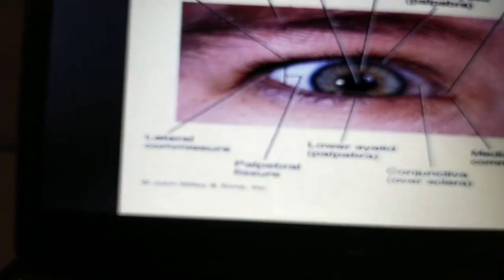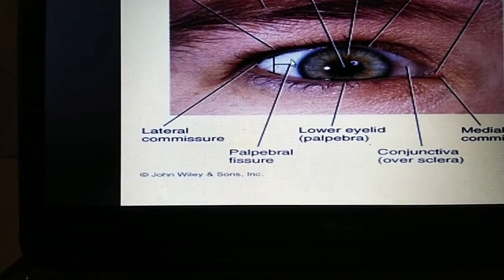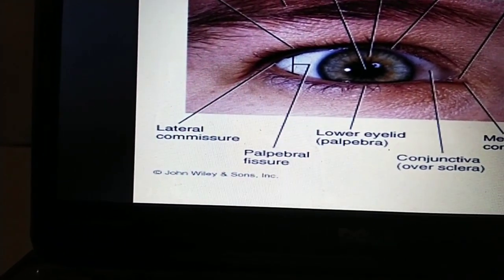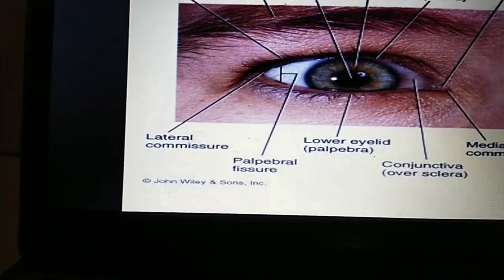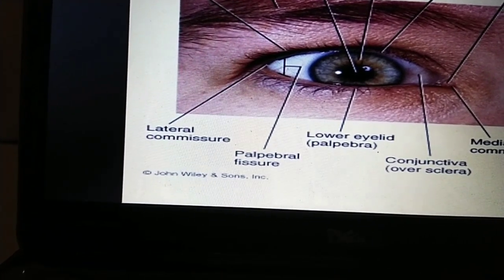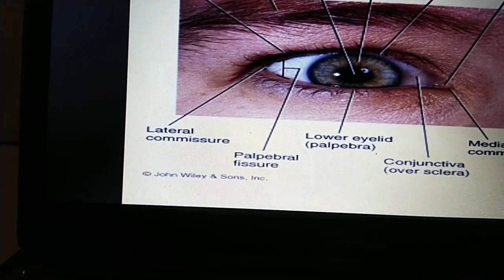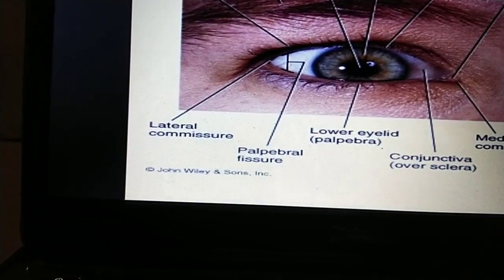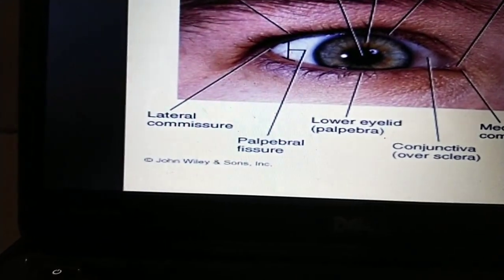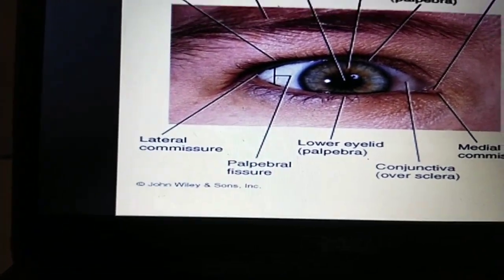And this is the conjunctiva. Here you can see the conjunctiva. The name denotes conjoin, which means to join. The conjunctiva is a mucous membrane that joins the eyeball to the eyelids. There are different types, such as bulbar conjunctiva, palpebral conjunctiva, and orbital conjunctiva. You can go to the next slides.